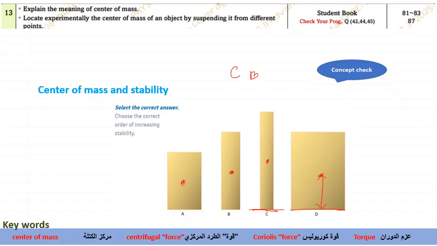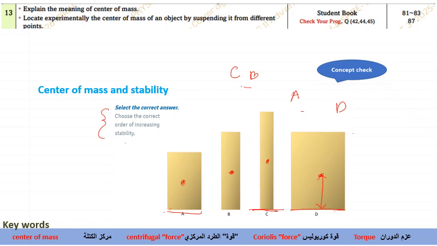As you compare A and D, the base length of A is less than the base length of D. So I can say that D will be more stable than A. The question demands the correct order of increasing stability. Which has the least stability? C. Then B, then A, and then D. Okay. So this is how the order will look.